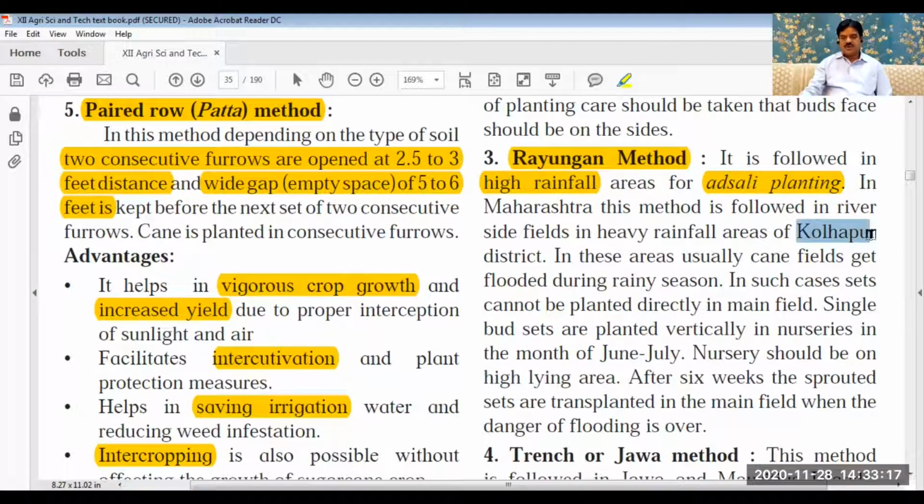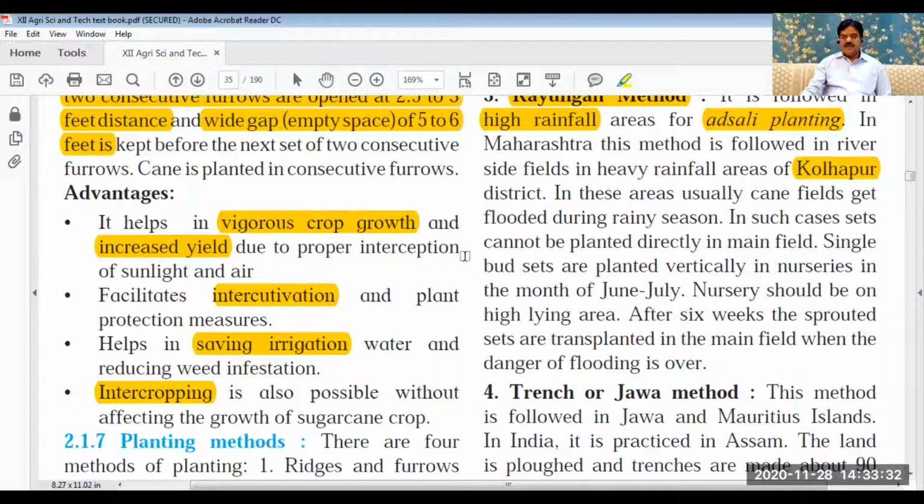Nowadays, it is also not used in Kolhapur district because the rainfall pattern has changed and the days of rainfall have reduced. So what happens in the rain gun method? In areas where flood occurs every year at the river, in such areas, this method is used.